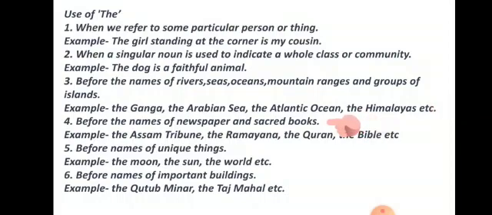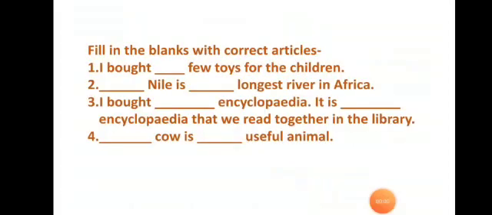Fourth, before the names of newspapers and sacred books. Assam Tribune is the name of a newspaper, so we will write the Assam Tribune. Then sacred or holy books: the Ramayana, the Quran, the Bible, etc. Fifth, before names of unique things, we write the. Like the moon, the sun, the world, etc. Sixth, before names of important buildings and monuments, we use the. Like the Qutub Minar, the Taj Mahal, etc.